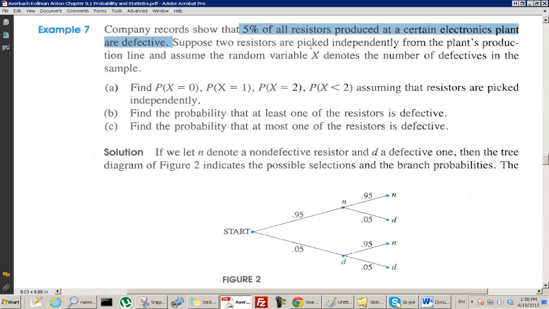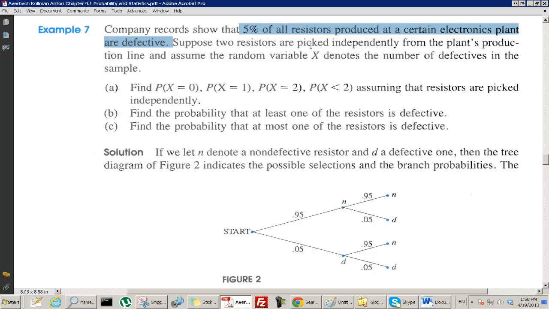So if we're taking 2 and x is the number of defective, then x could be 0, it could be 1, and it could be 2. Can't be anything but those 3 values. Those are the only 3 possible values. So they asked to find the probability that x equals 0, 1, 2, and also the probability that x is less than 2, assuming that resistors are picked independently.